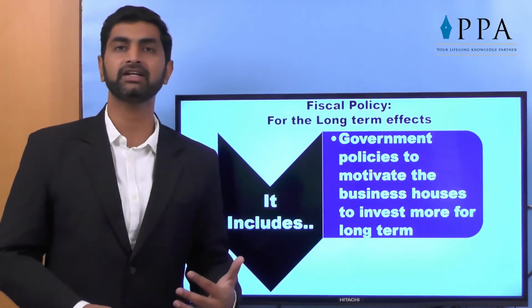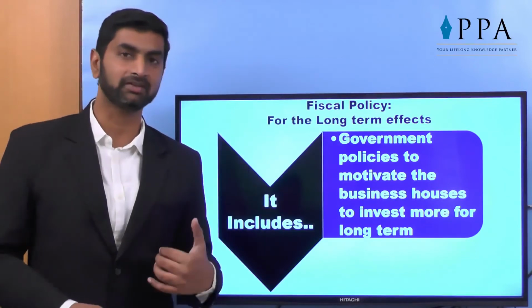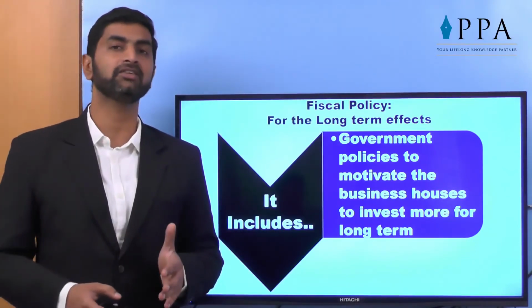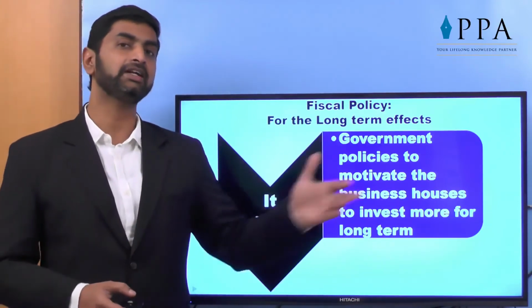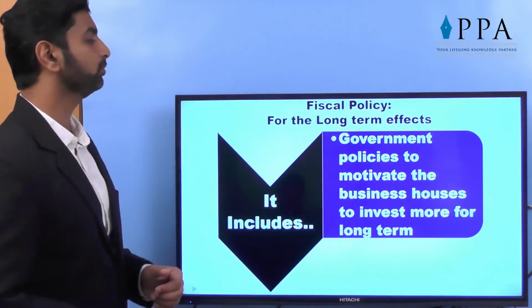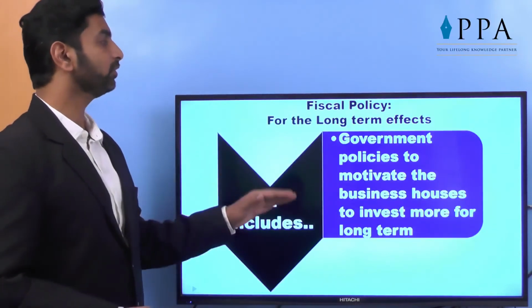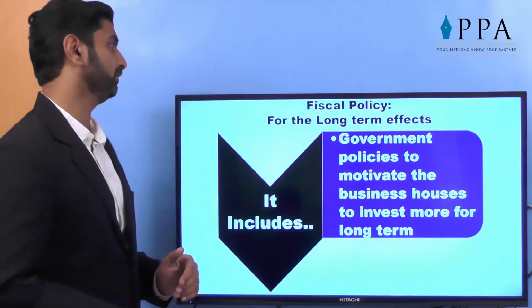Every state, every country tries to invite external investors to come to our state or country and invest for a long period. When a particular investment, a particular company, is in that state or country for, let's say, 20-30 years, then only it will give a proper impact. So government policies motivate business houses to invest for a long period. This is called the tools taken for a long-term impact in the fiscal policy.